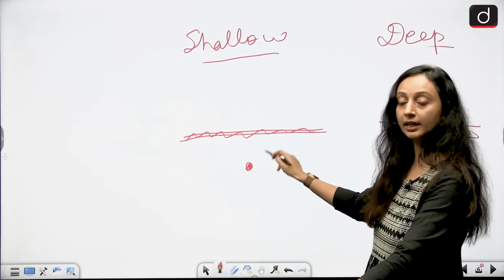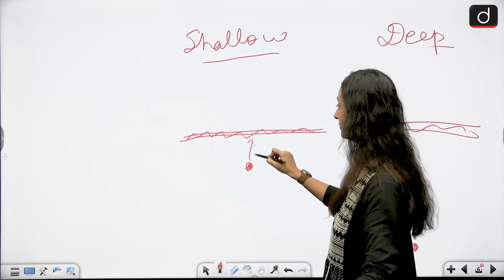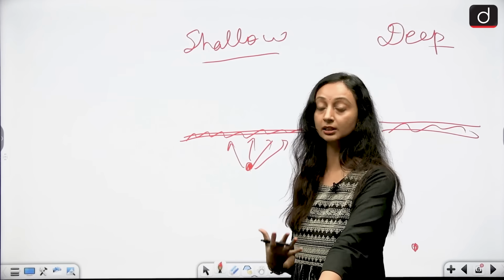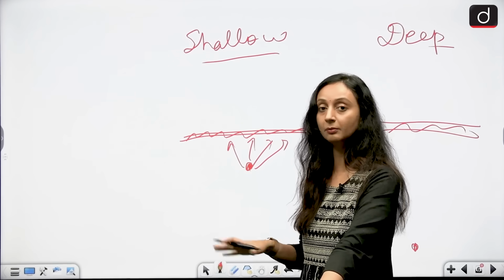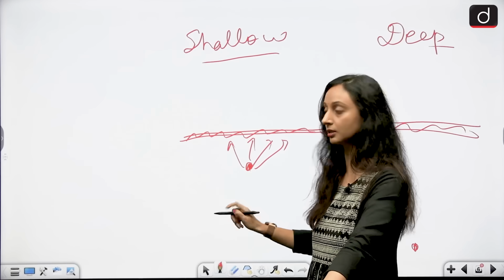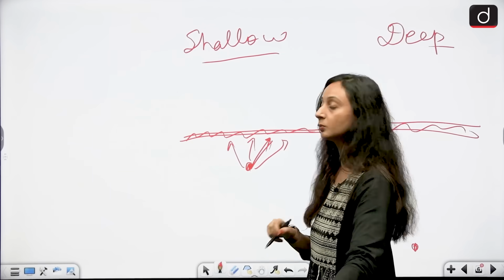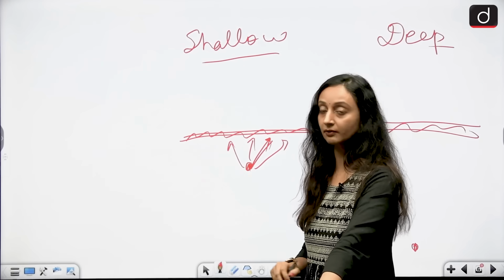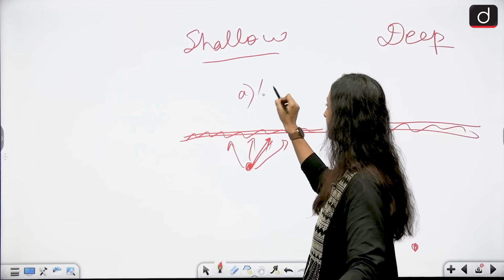Now if the focus is very close to the Earth's surface, the waves have a very short distance to travel. So they have a large scale of energy still held within them, and it is not absorbed within the Earth's crust. It simply hits the Earth's surface with a lot of intensity because of the very short distance that it is traveling. So A, it will be localized